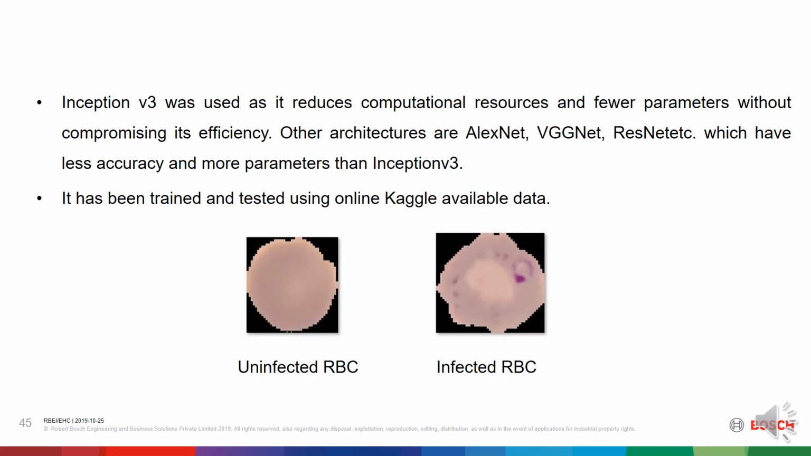In this project, Inception v3 was used as it reduces computational resources and has fewer parameters without compromising its efficiency. Other architectures are AlexNet, VGGNet, ResNet, etc., which have lower accuracy and more parameters than Inception v3. It has been trained and tested using online Kaggle data. These are two images showing infected and uninfected RBC. Likewise, we have around 15,000 images each for uninfected and infected RBC.